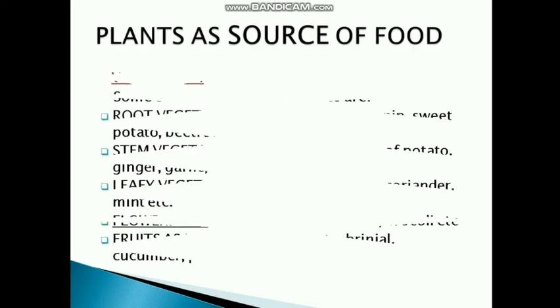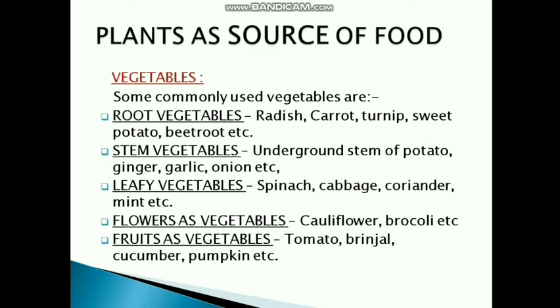Now the third category is vegetables. We get a wide variety of vegetables from plants only, but we don't eat all the parts of the same plant. We eat different parts. So according to that, the vegetables are classified as follows. First, the root vegetables, whose root we are eating. Radish, carrot, turnip, sweet potato, beetroot, etc. are the root vegetables.